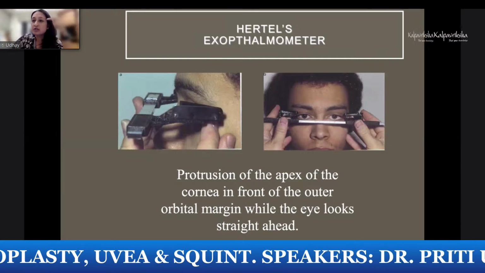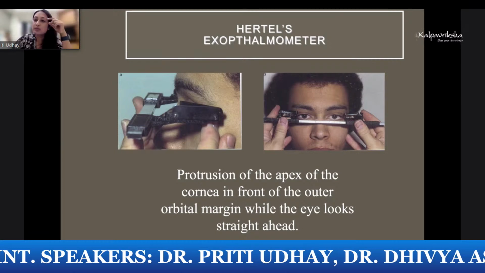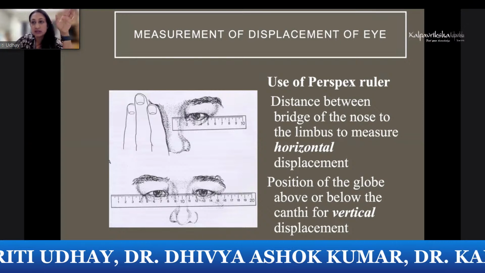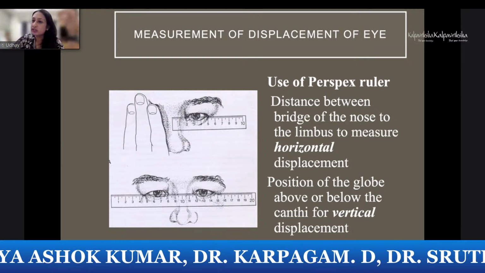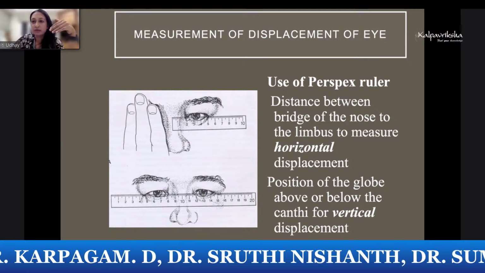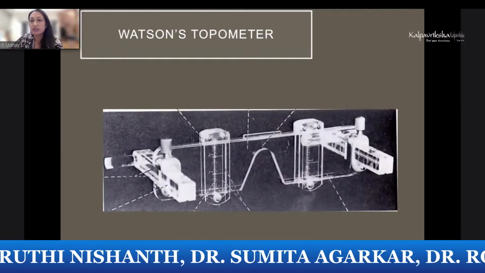Now, for this, you must have a normal lateral orbital rim. So if you have a proptosis, but this lateral orbital rim is damaged because of trauma or something, you will not get a correct reading on Hertel's. You also have these kind of rulers which are also attached to the slit lamp, where you can measure the upward and the horizontal as well as the vertical displacement of the eyeball.